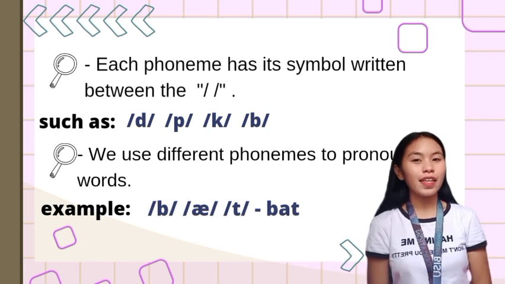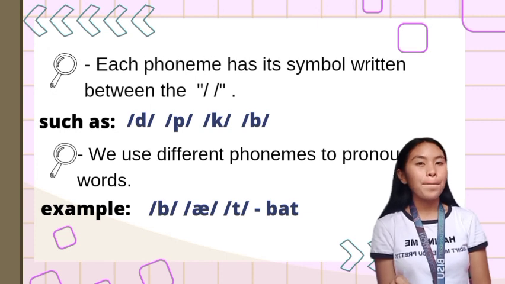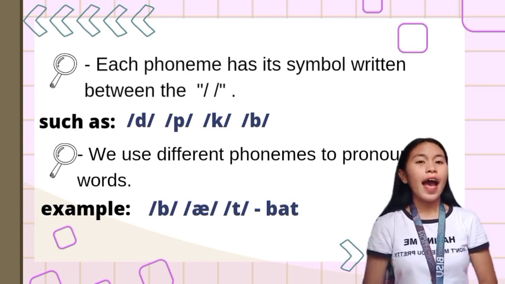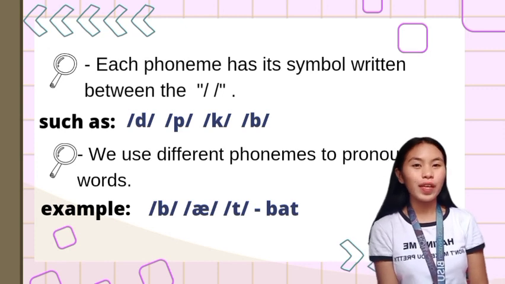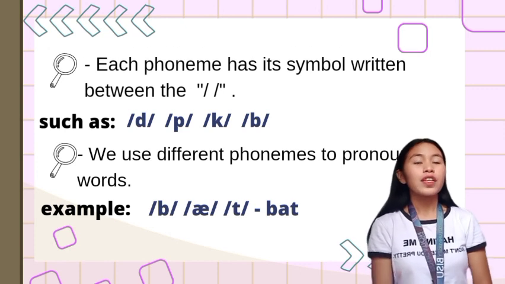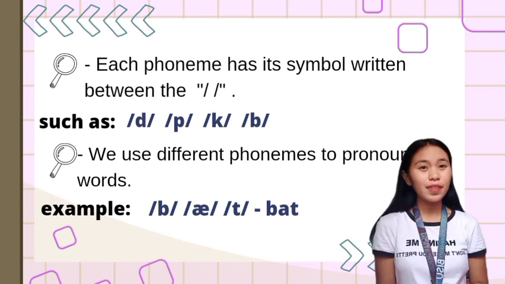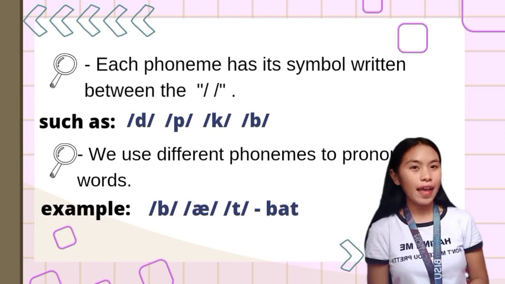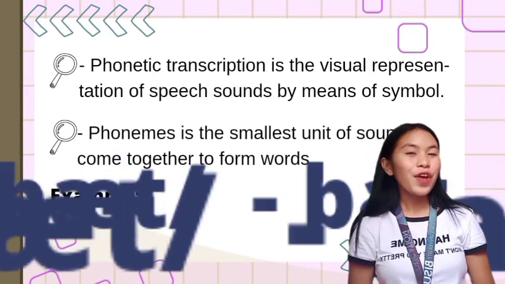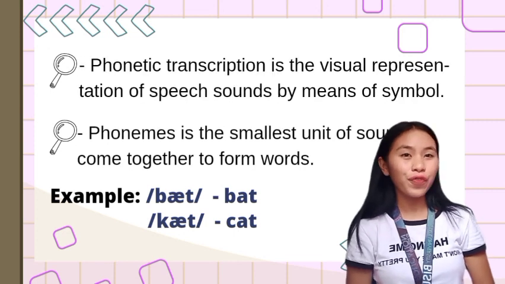For example, the b, a, t. How many phonemes are there? Very good. There are three phonemes in that example. So if we combine those phonemes, what word do we get? Very good. We get the word bat.